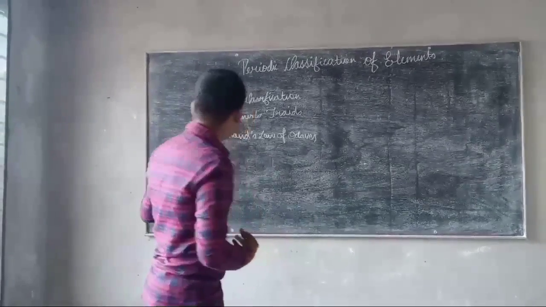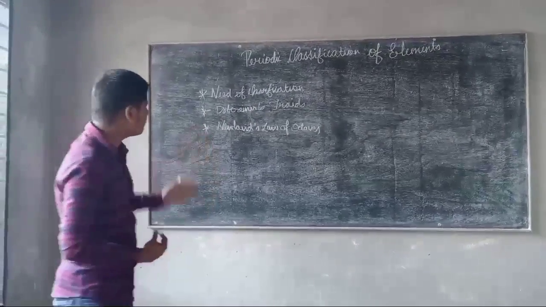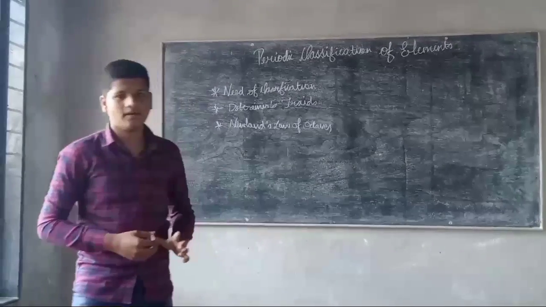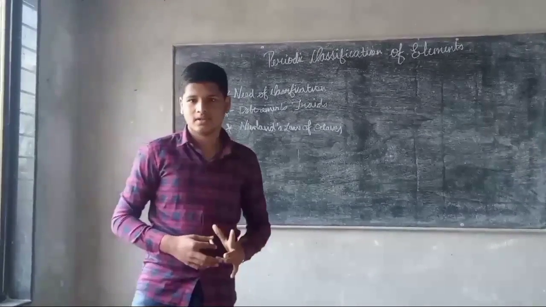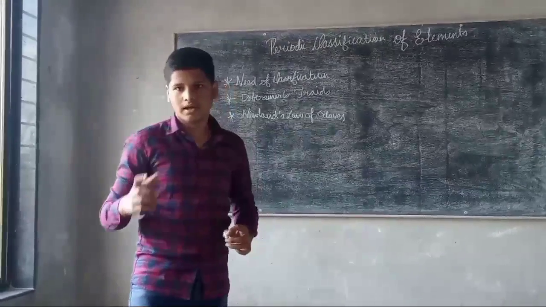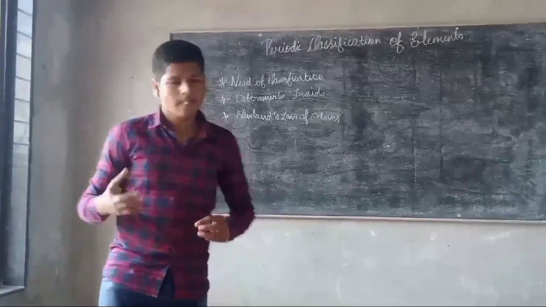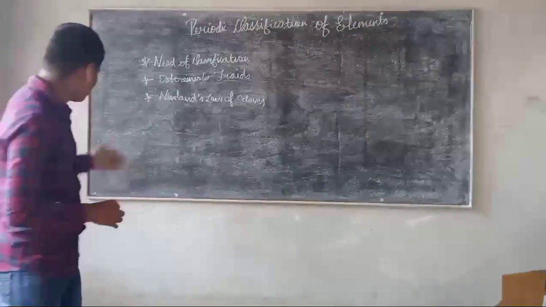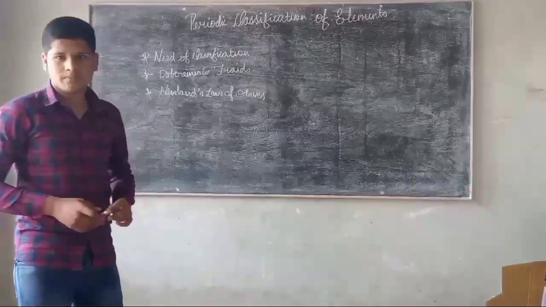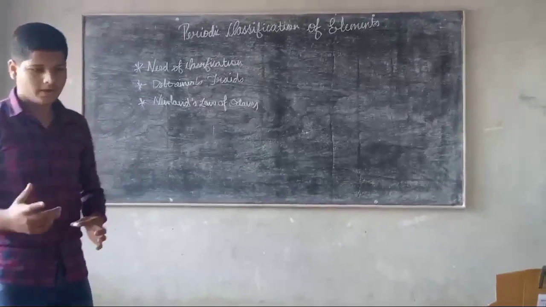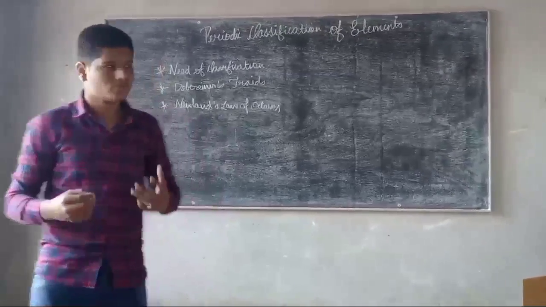So, first, by the word classification, what do we understand? The word classification tells us that we are arranging certain things in a correct order or manner, such as we are going to classify a class into certain groups. Like we'll take an example. We'll classify the students on the basis of their marks obtained in exams. Like we'll make a group of students who got marks above 90, above 80, above 70, and so on.